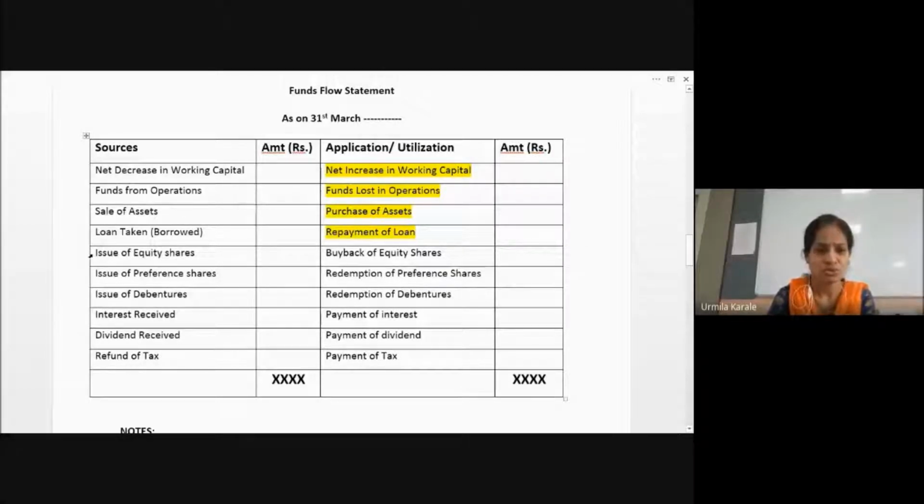If I'm issuing equity share capital, issuing preference share capital, or issuing debentures, then capital is going to increase. What exactly does it mean?